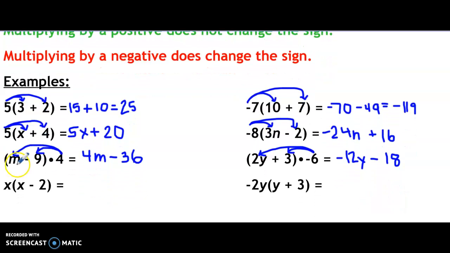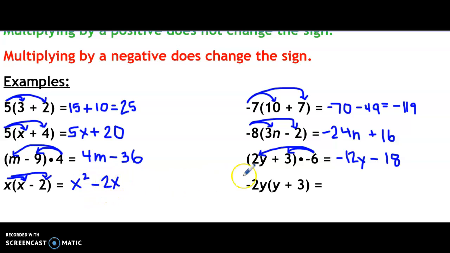What if there's a variable on the outside? Do I still multiply it by everything on the inside? Why, yes, I can. This is what we talked about last week. x times x is just x squared because we're multiplying two x's together. x times minus 2 is just minus 2x. Once again, even though both of those have x's, I cannot combine them because one is x squared and one is just x.